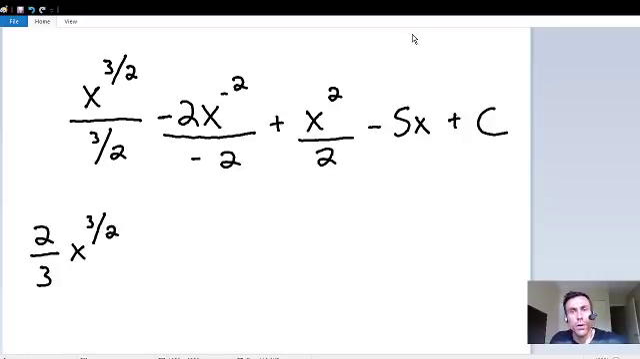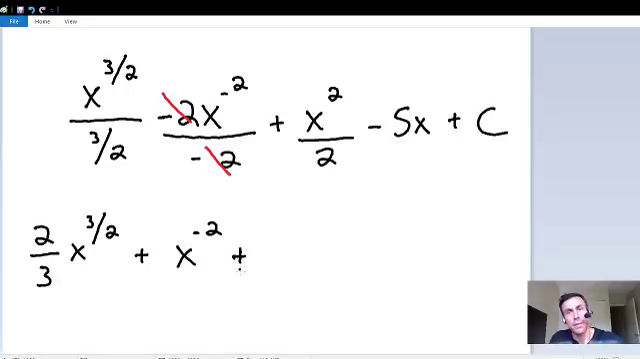And if you notice in our next term, we have a negative 2 in the numerator and a negative 2 in the denominator that cancel each other out. So the only thing we're left with is a positive x with a negative 2 exponent.